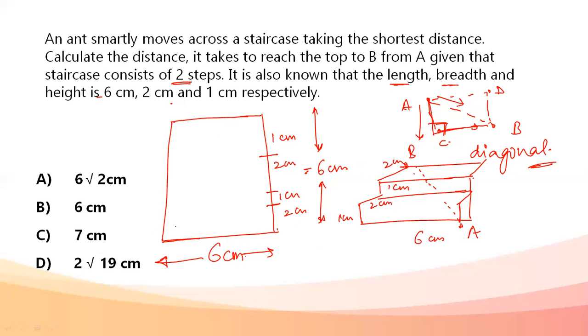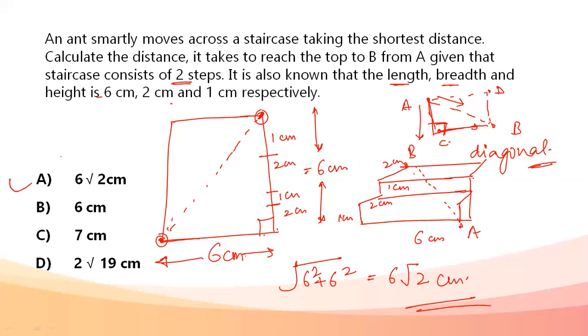Now, I need to reach from this point to the other side. The shortest distance is obviously going to be along the diagonal. Length of the diagonal is root of 6 square plus 6 square, because this is a right angle. My answer comes out to be 6 root 2 centimeter. My answer is option A, 6 root 2 centimeter. Okay, now next question.